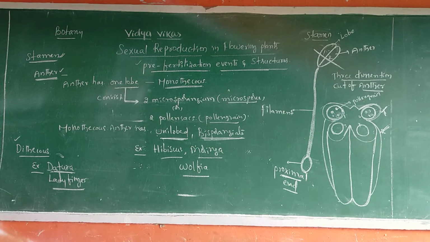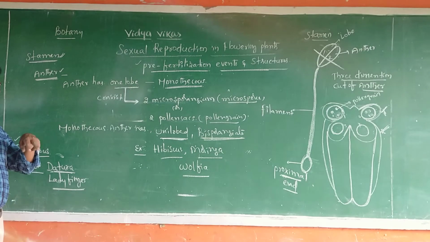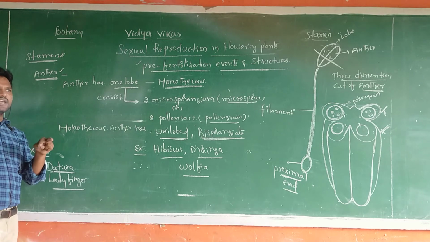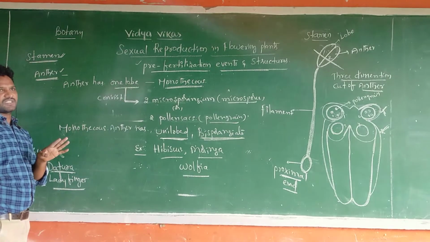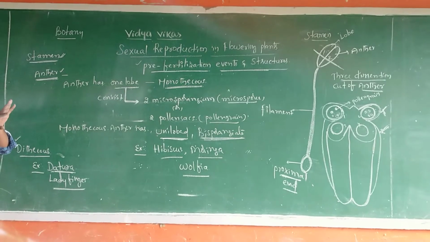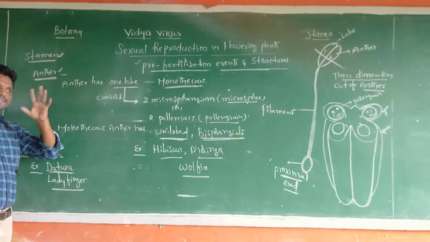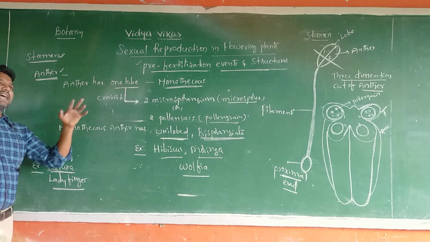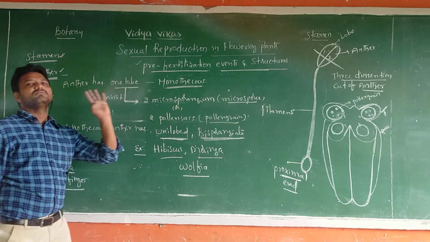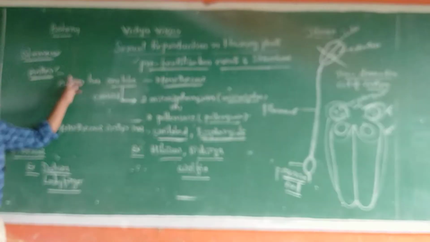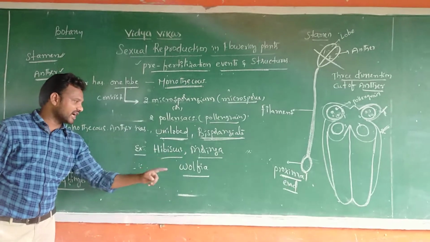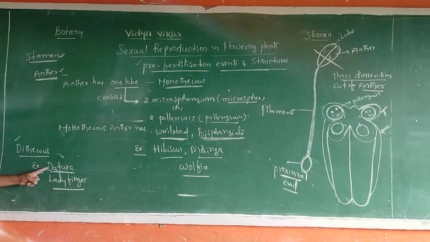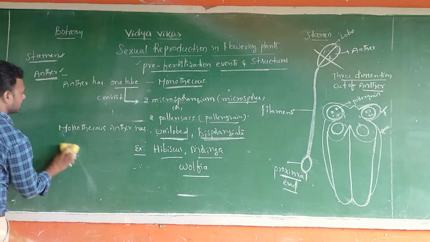So an anther with two lobes is called dithecous. An anther with one lobe is monothecous. A dithecous anther is bilobed and tetrasporangiate. A monothecous anther is unilobed and bisporangiate. The examples of monothecous: hibiscus, moringa, wolffia. Dithecous examples: datura, lady finger. I hope you understood this. Next, the other one.